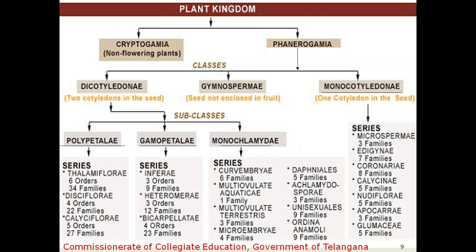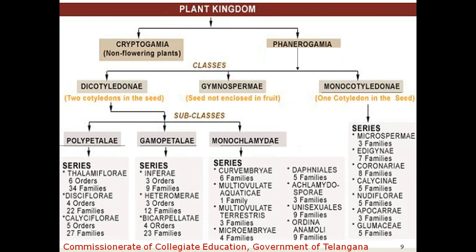And in monochlamydeae, the important identification feature is that the perianth is in a single whorl. We observe the monochlamydeous condition. Monochlamydeous means single perianth, perianth in a single whorl. It is denoted by monochlamydeae. And